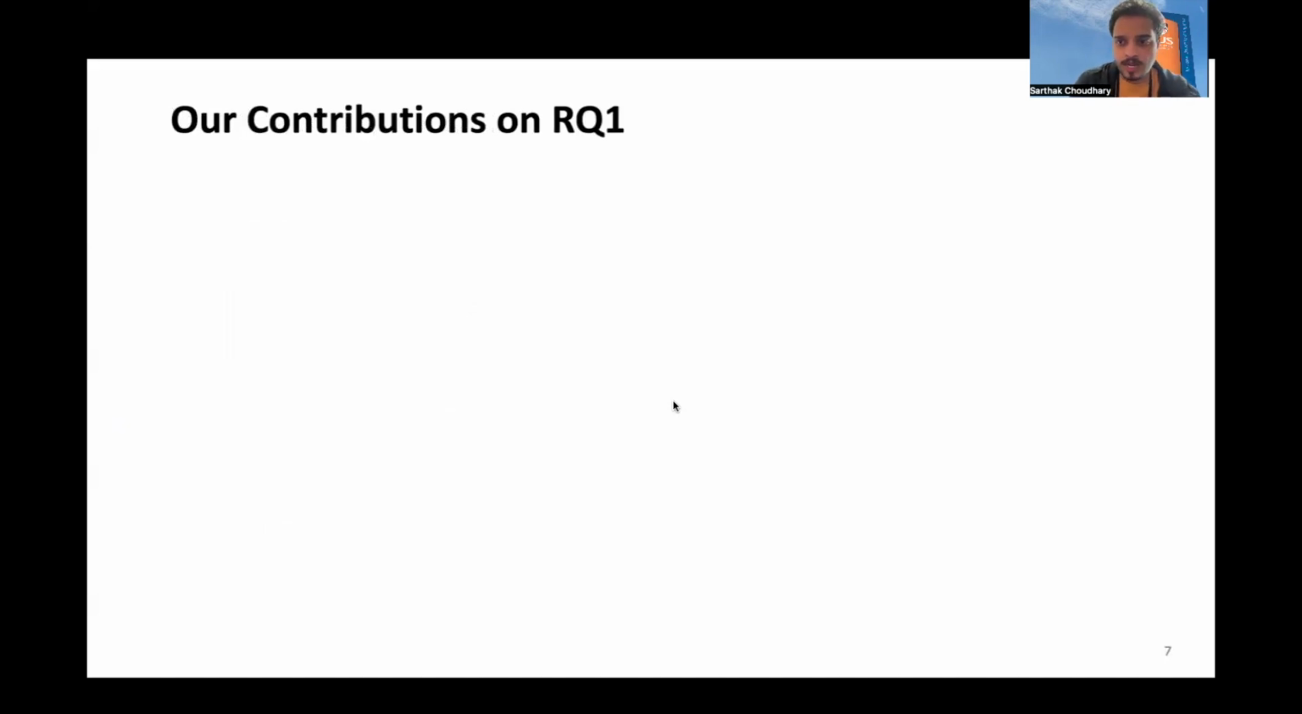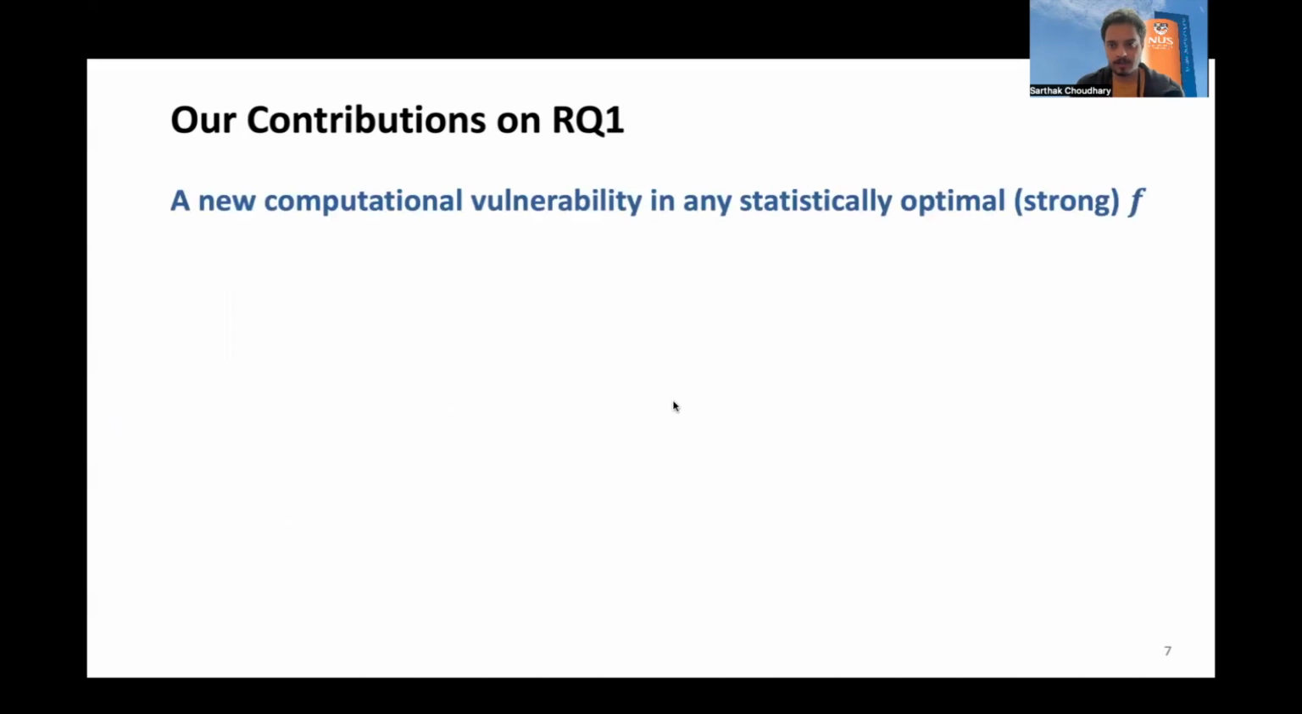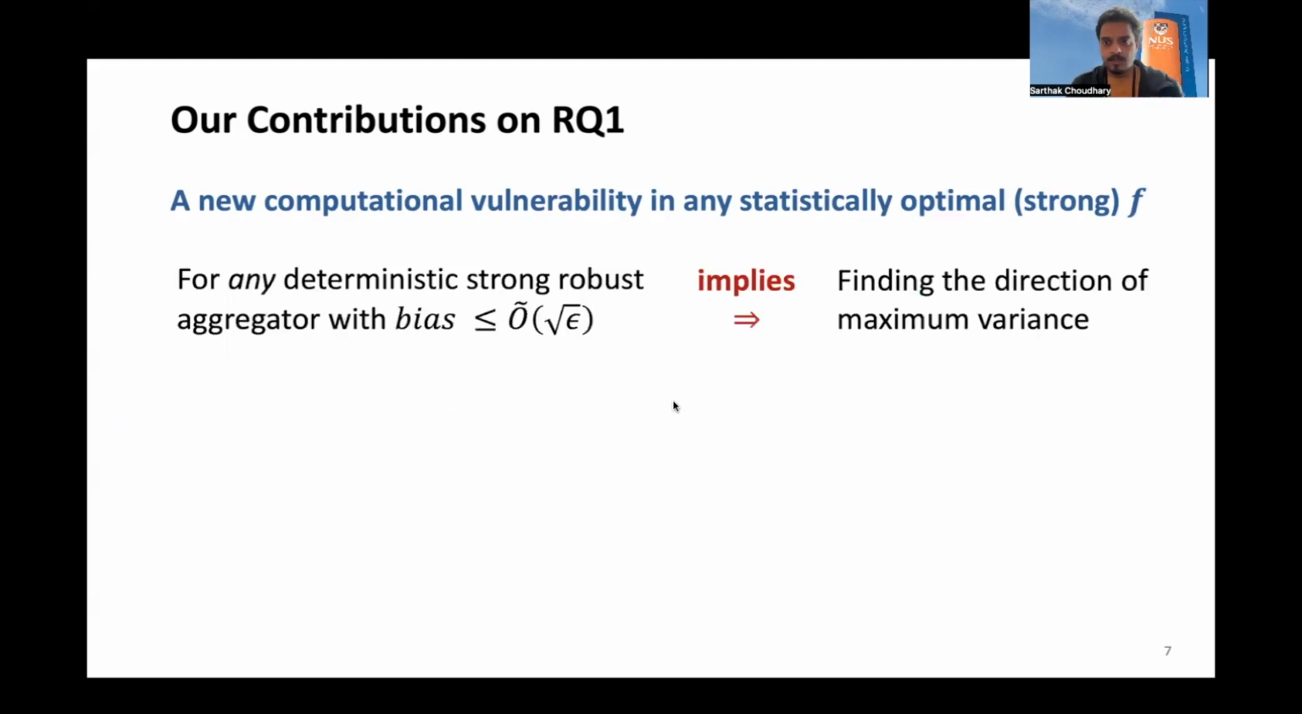Addressing our research question one, our first contribution is that we uncover a new fundamental computational vulnerability in designing and implementing any deterministic robust aggregator with statistically optimal bias guarantees. The vulnerability is as follows. We prove that any deterministic robust aggregator, strong robust aggregator, that is designed to provide a dimension independent bias implies finding the direction of maximum variance of n d-dimensional vectors in the worst case.